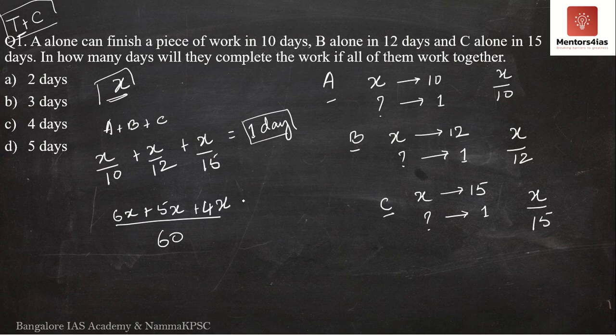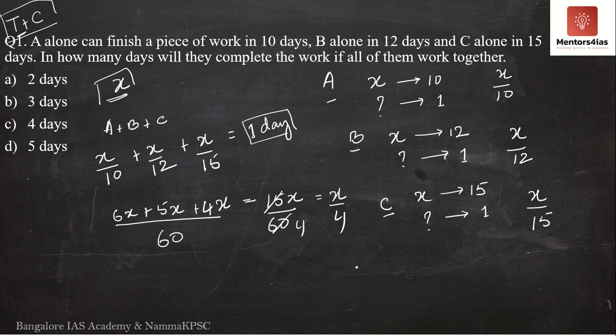So this is nothing but 6x plus 5x plus 4x, that is 15x by 60, which is x by 4. Meaning if all three of them are working together, they complete x by 4 amount of work, or 25% of the work, in a single day.